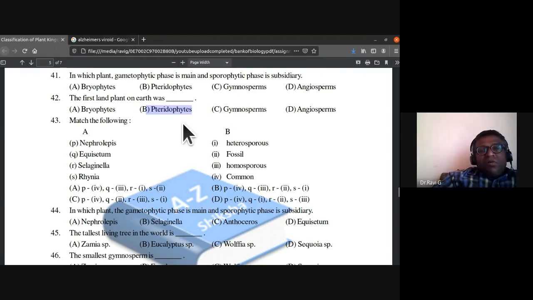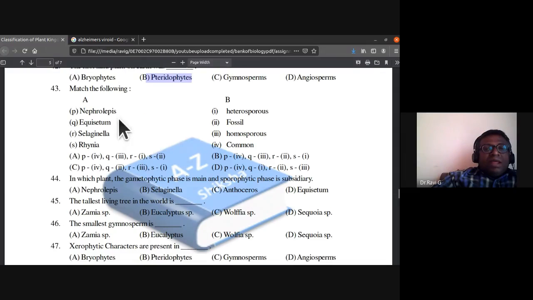Okay. Match the following. Nephrolepis is the scientific name of a fern. Equisetum is also a fern, the horsetail fern. Selaginella, heterosporous seed habit. Rhynia is a fossil. Nephrolepis is homosporous.